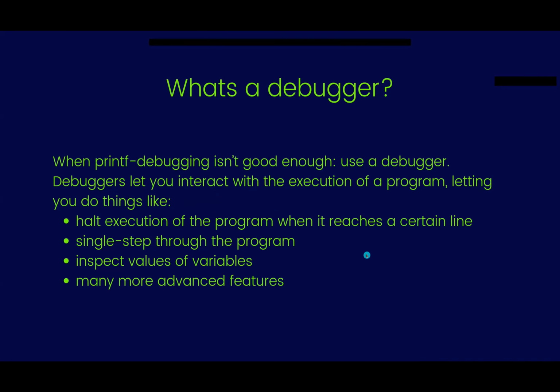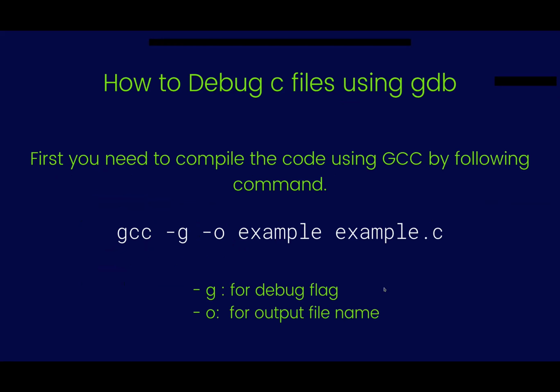You can inspect the value of the variables. You can tell the program to hold when the value of a variable is equal to something, like if x equals 3, you can just stop the program at x equals 3, and many more features, right? So let's look at how to debug files using GDB.